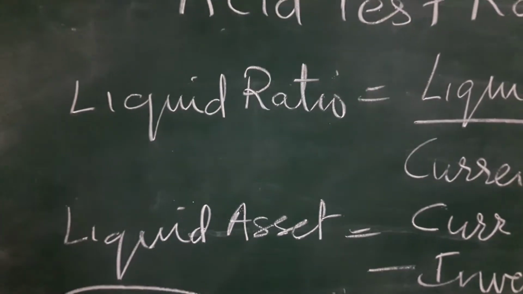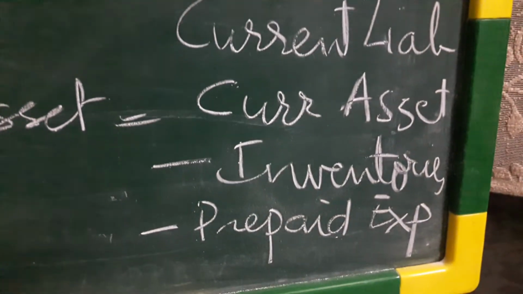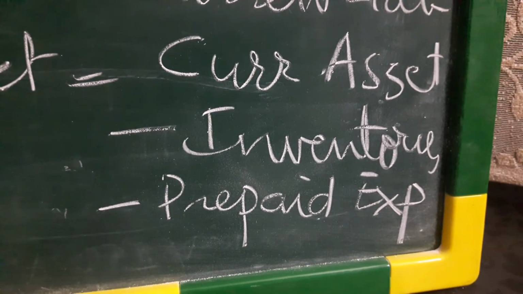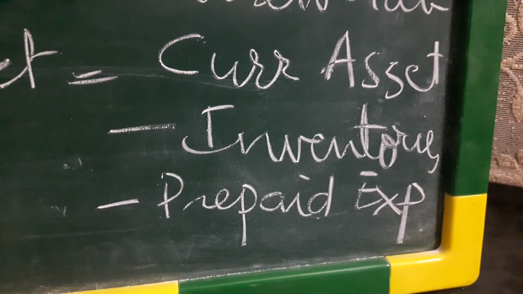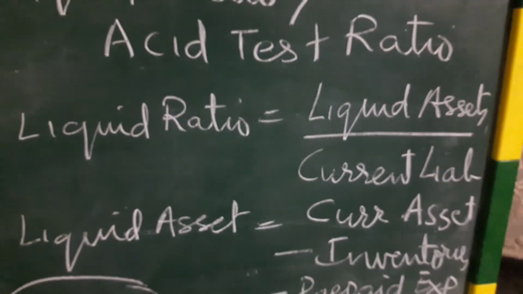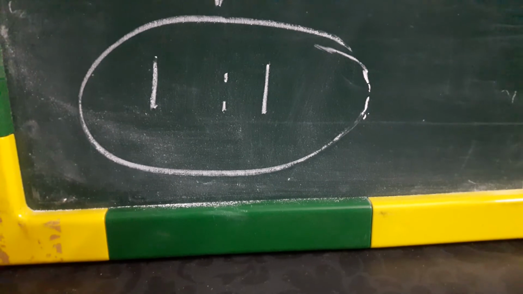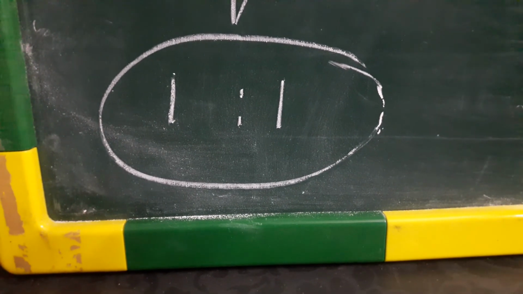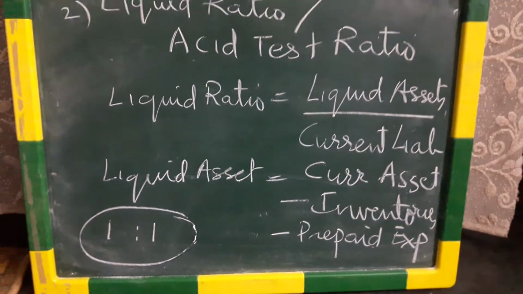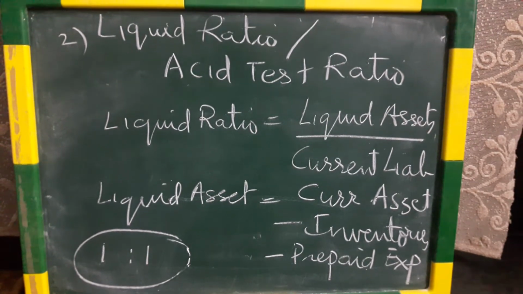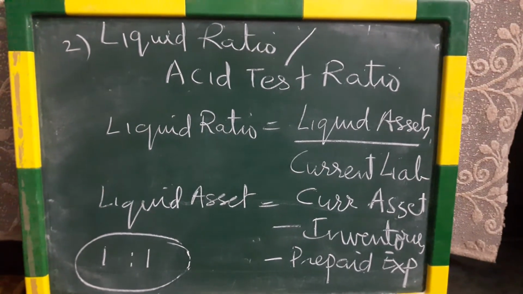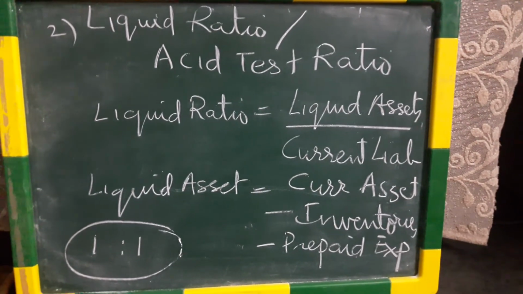What are liquid assets? Liquid asset is equal to current assets minus inventories minus prepaid expense. Liquid asset can be calculated by deducting inventories and prepaid expense from current asset. So that will be your formula number 2, and the ideal ratio for liquid ratio or acid test ratio is 1:1. They have to be equal. If it is equal, it's a good ratio. So that is our ratio number 2. Please start solving questions and start asking me any number of questions. I'm open for all the queries and problems.